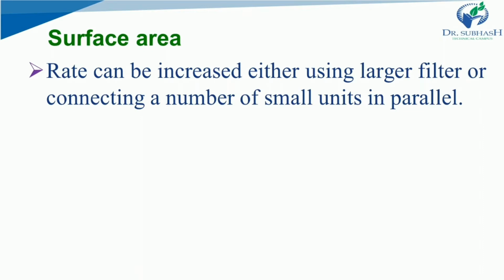You must have performed the practical of filtration in your laboratory, right? Now, as you can see here, whatever I have written, there is one filter equipment that works on this process, that is known as filter press. Filter press works on the principle of connecting the units in parallel, pleating the filter paper or using a pleated funnel, increasing the effective surface area for filtration. So try to understand this. The bigger the surface area, the higher is the rate of filtration.